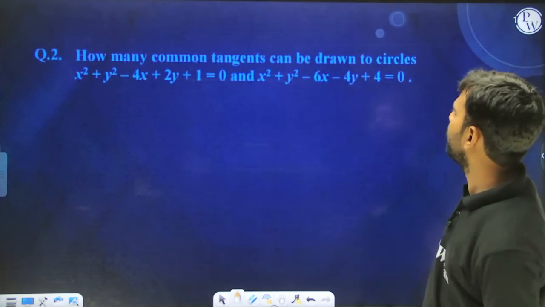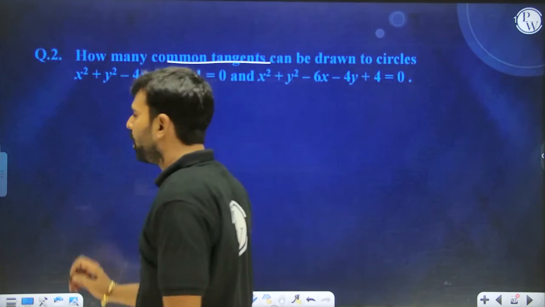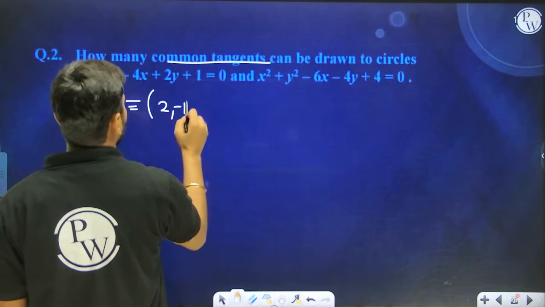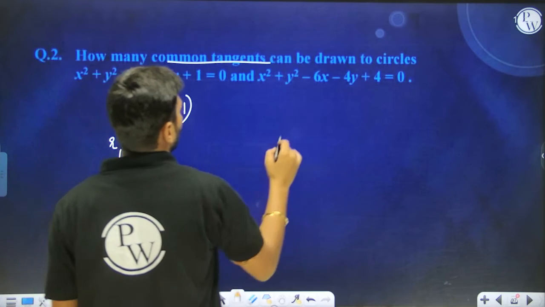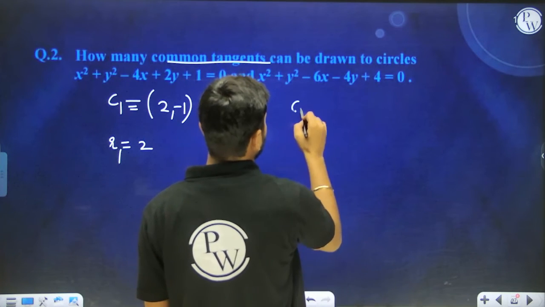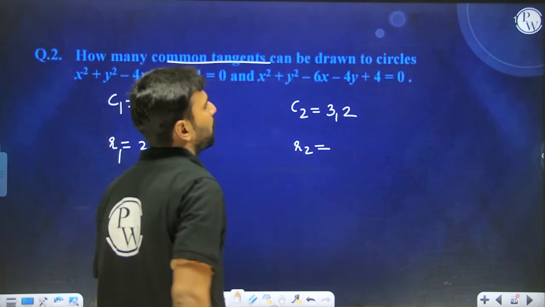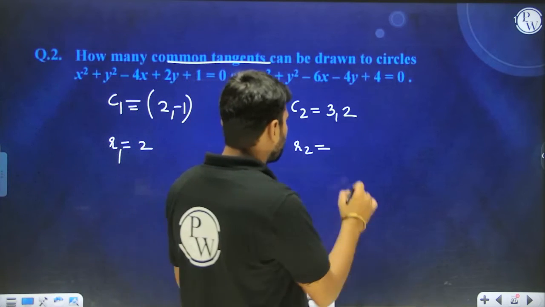Okay, how many common tangents can be drawn? In order to find out how many common tangents can be drawn for the circles, we first need to write down how the circles behave with one another. So the center is 2 comma minus 1, and the radius is going to be 2. The center of the other circle is going to be 3 comma 2, and the radius is going to be 9 plus 4 minus 4, that is equal to 3.